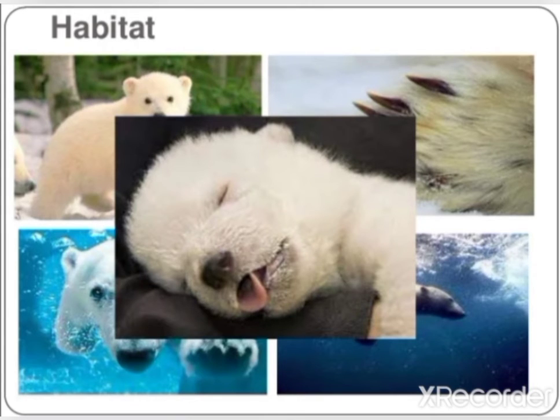So, let us see how a polar bear adjusts to the cold climatic conditions. First of all, it has thick fur which protects it against the cold. Then it is white in color, so it gives a camouflage. That is, it mixes with the background, that is snow, and helps in catching prey, and it also hides from its predators with the use of this camouflage. Now it has a fat layer under its skin that provides insulation. That is, body heat is not allowed to go out of the body, so it helps in maintaining body temperature against the cold climatic conditions.